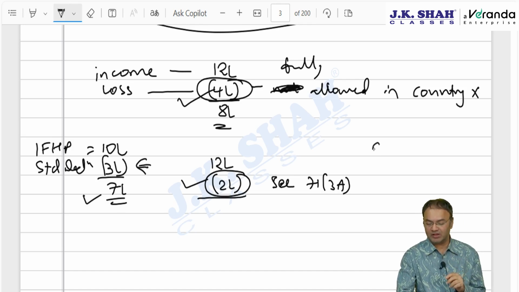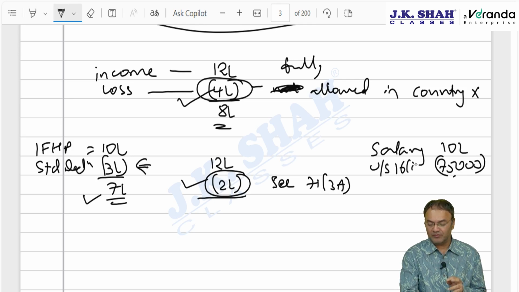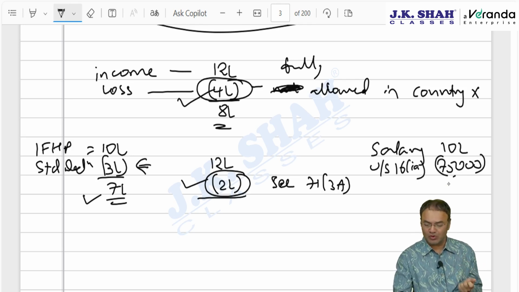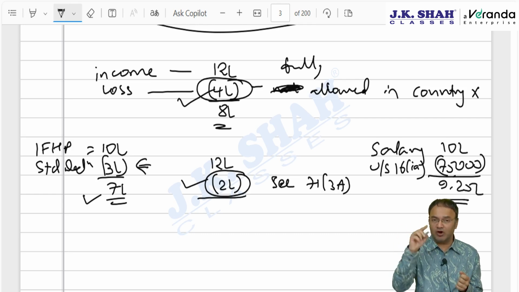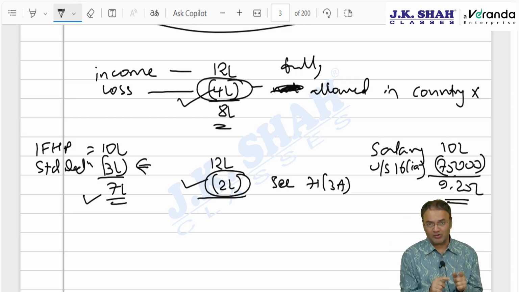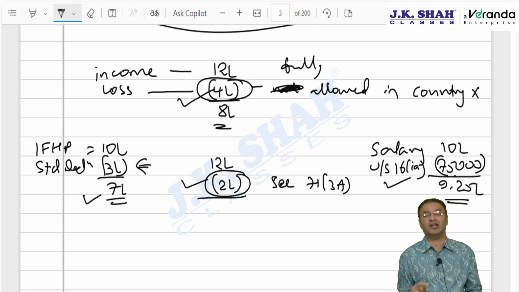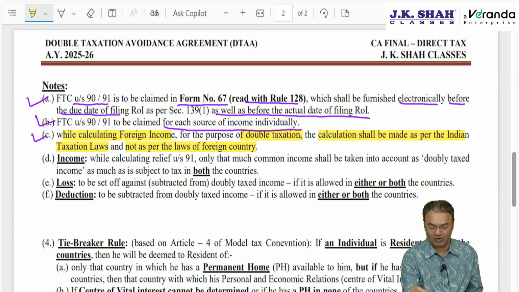Say for example, another example, salary income from abroad, 10 lakh rupees. In India, 75,000 of standard deduction is allowed under section 16 clause 1A from salary income under the new scheme, or 50,000 under the old scheme. In India, 9.25 is taxable, but in the foreign country, entire 10 lakhs is taxable. What would you do? You will allow standard deduction or not? Answer, yes, allow standard deduction, follow Indian taxation law and not the foreign taxation law.